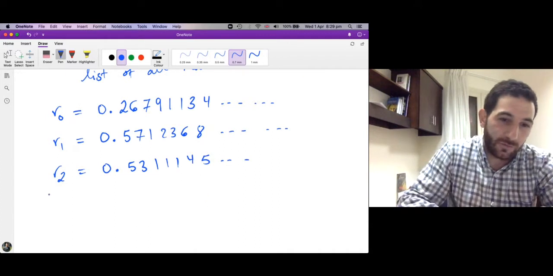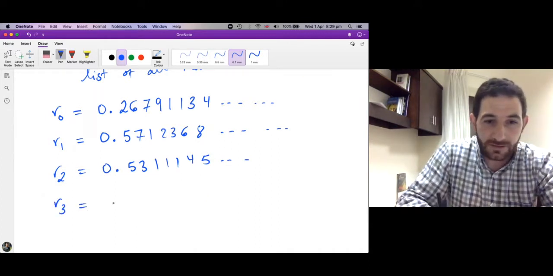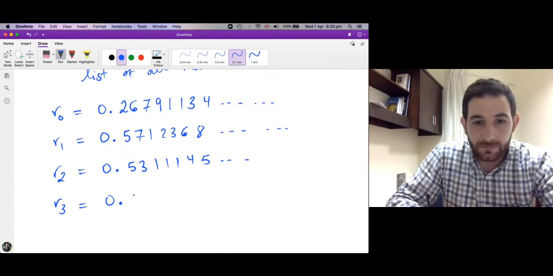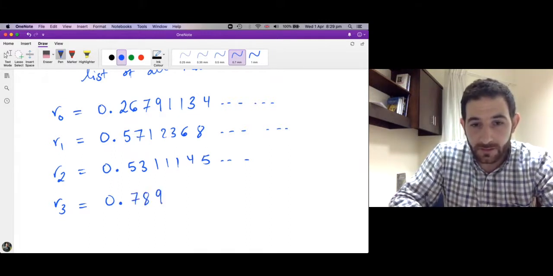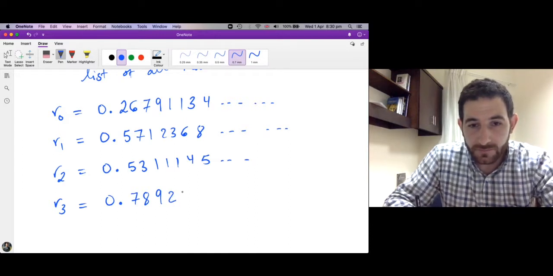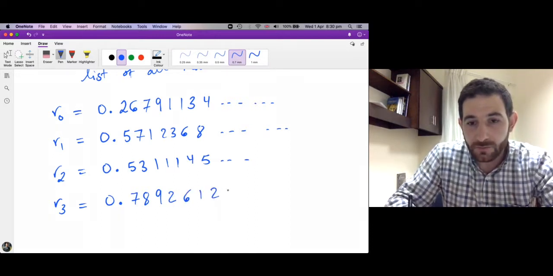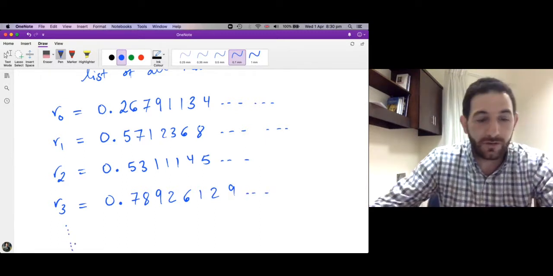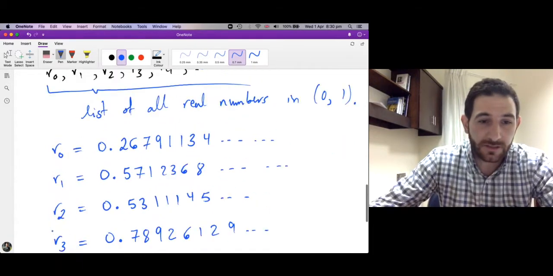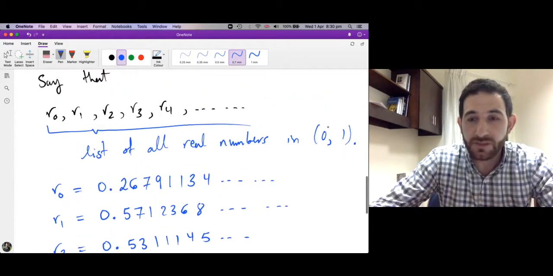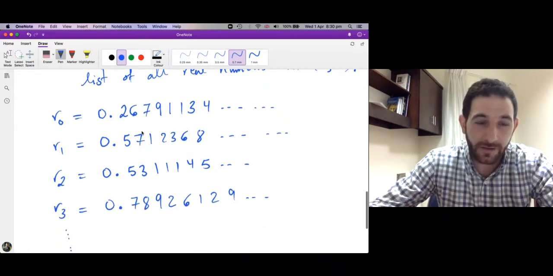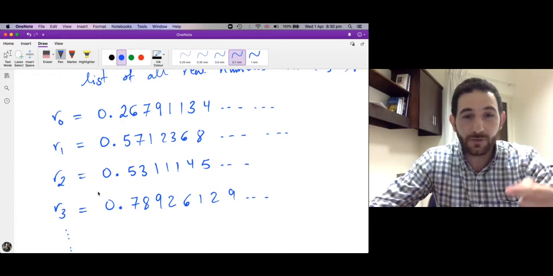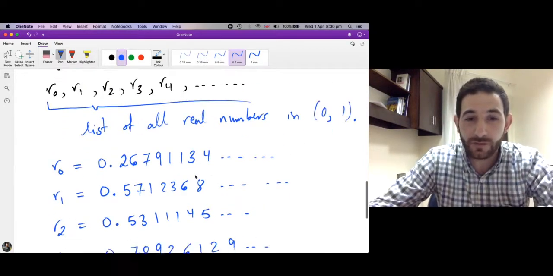And say, one more example, R3 is 0.78926129 whatsoever, and say the list continues forever, and we claim that this list lists all the numbers between 0 and 1. Again, we assume that this list contains all the real numbers between 0 and 1.